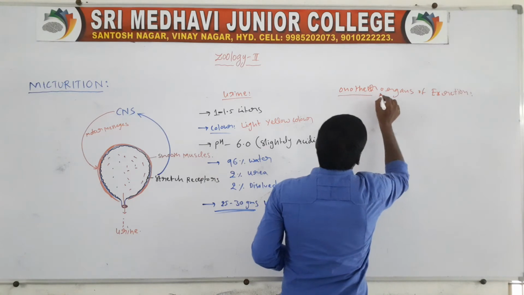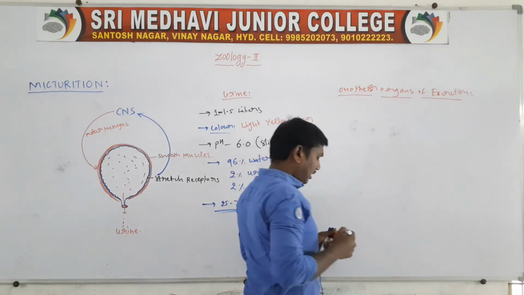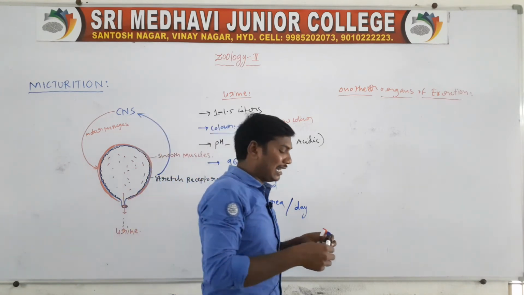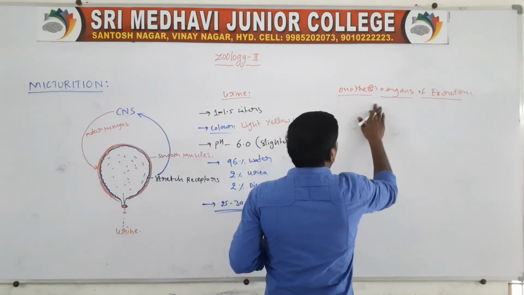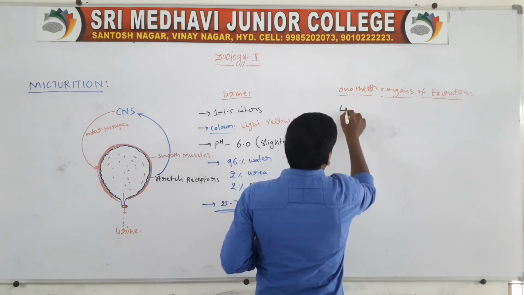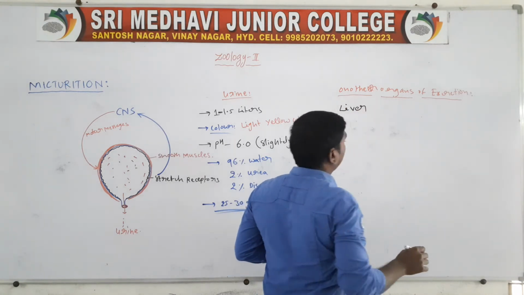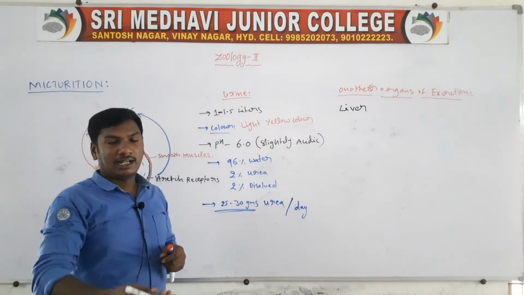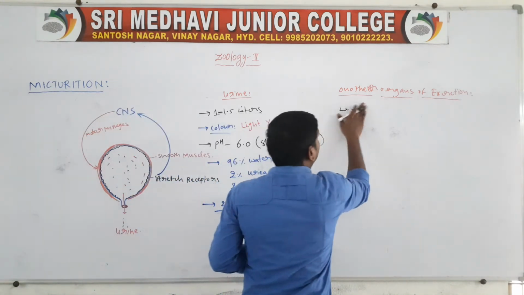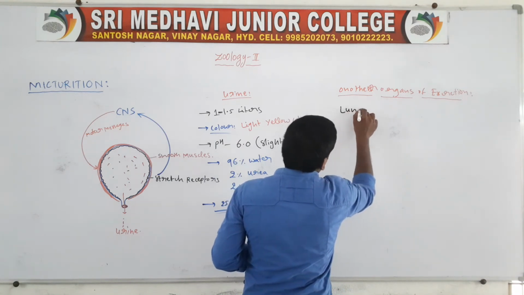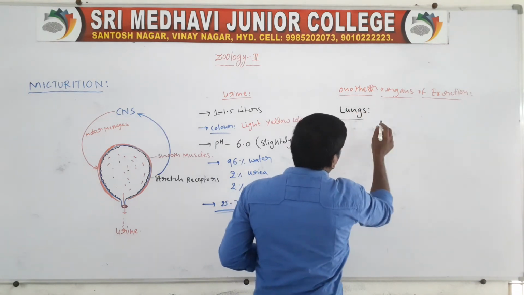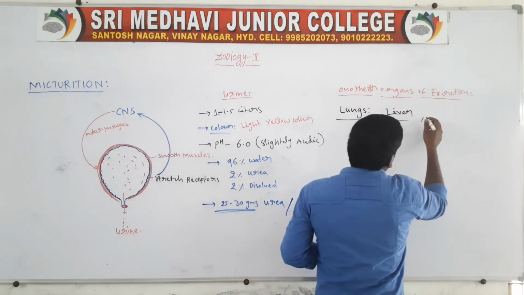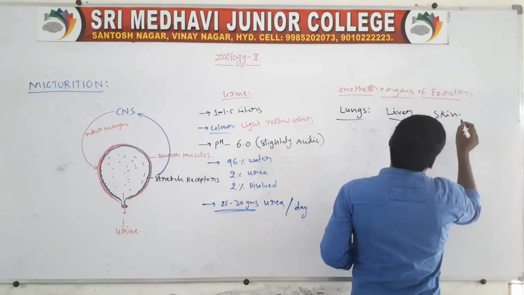Role of other organs of excretion. The main excretory function is of the kidneys, but other organs are also involved in excretion: the first one is lungs, the next one is liver, and the next one is skin.